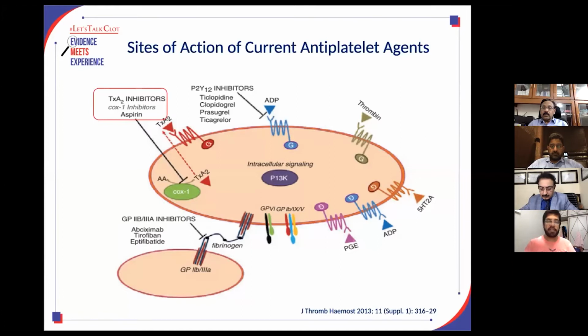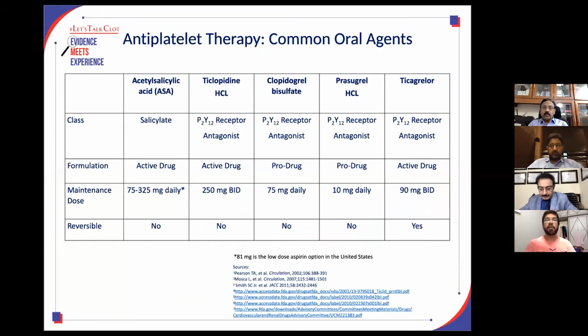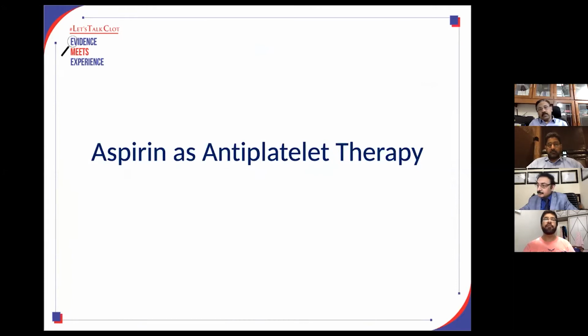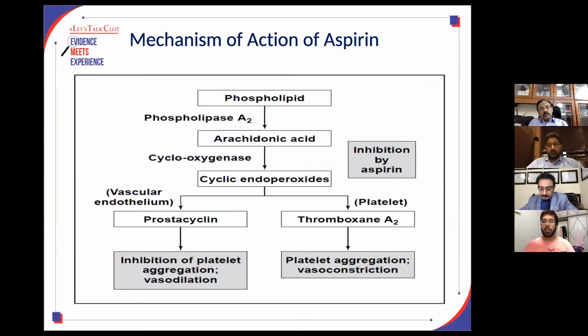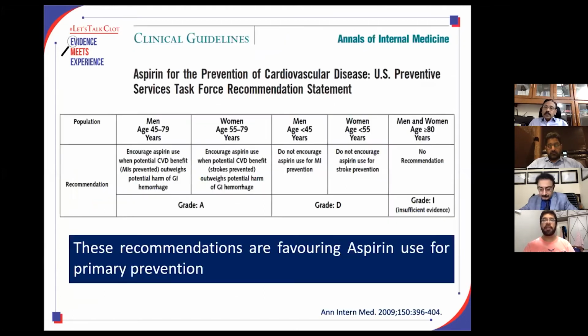So if we give this drug, it has the most potent action. This slide shows the common oral antiplatelet agents available to us: aspirin, clopidogrel, prasugrel, and ticagrelor. This slide I will not review because it has already been shown to us. Aspirin as an antiplatelet therapy: I have discussed the mechanism of action of antiplatelets, and we all know by now, for the last 35-40 years, that aspirin is a COX-1 inhibitor, and it decreases formation of thromboxane A2, and therefore it prevents platelet aggregation and vasoconstriction.